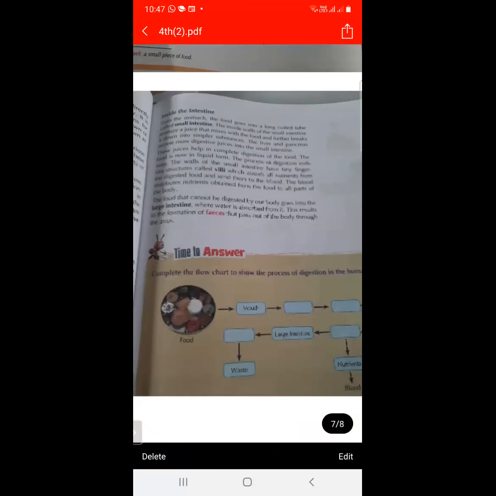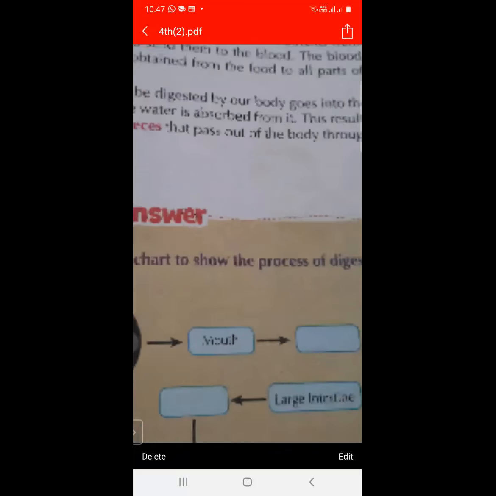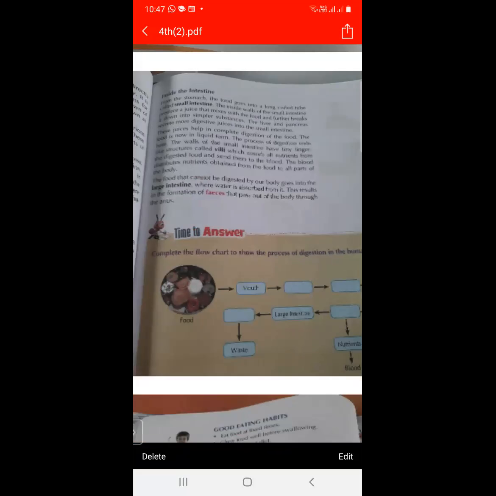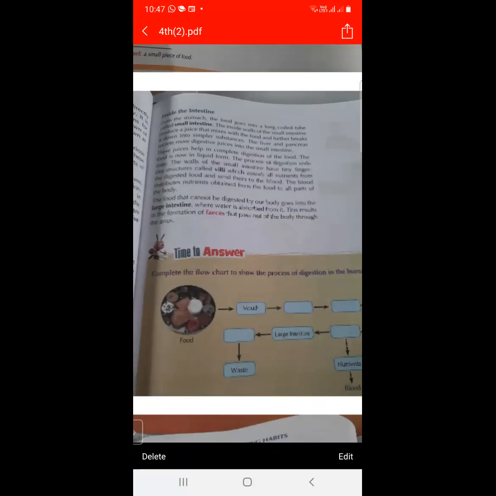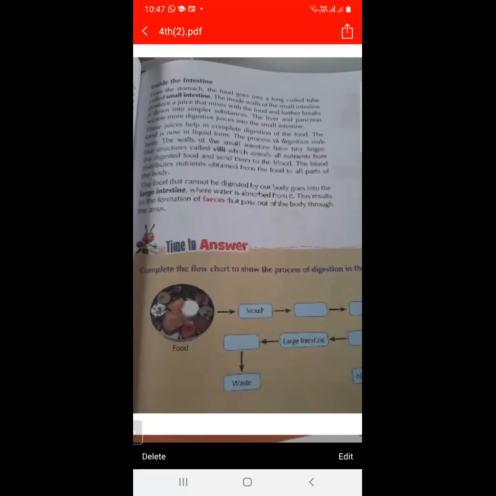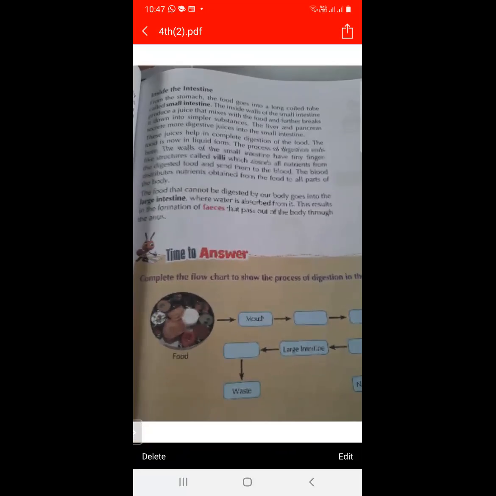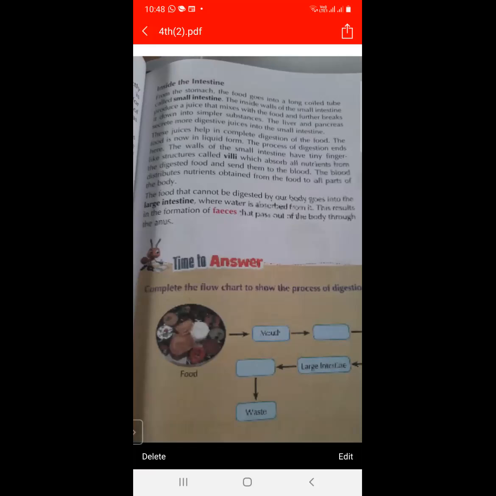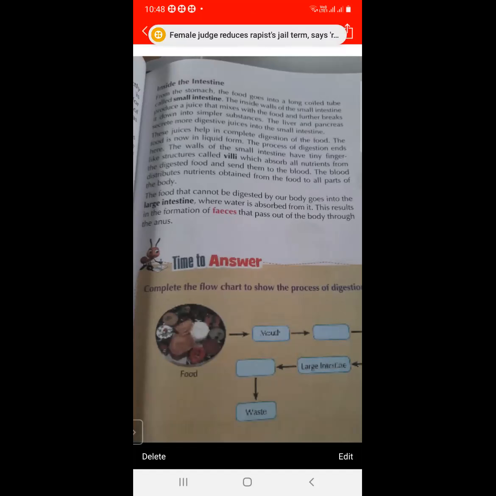So next is inside the intestine. What processes are going on inside the intestine? From the stomach, the food goes into a long coiled tube, and this long coiled tube is called the small intestine.